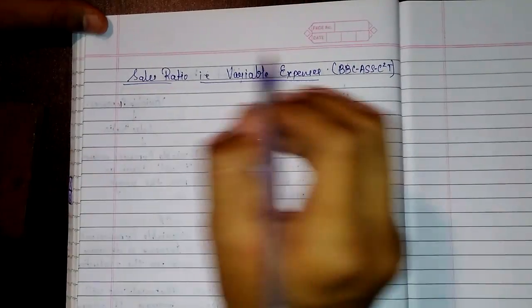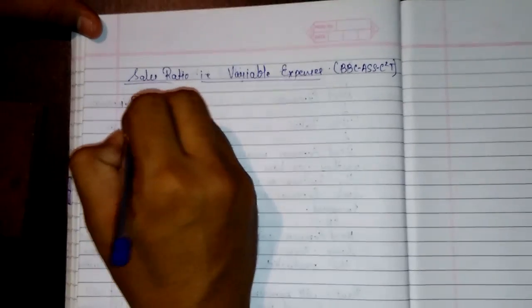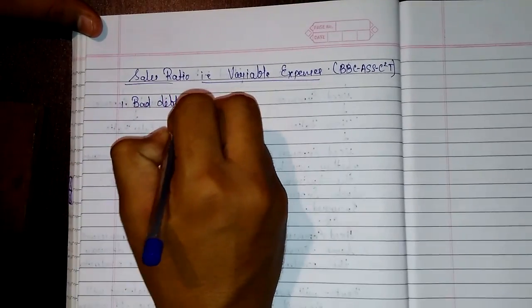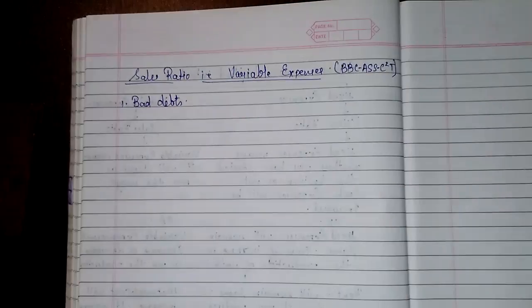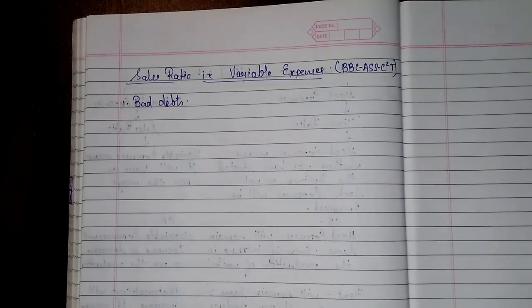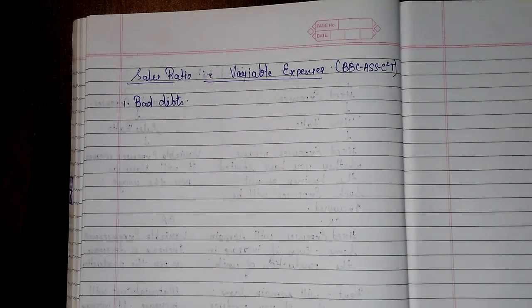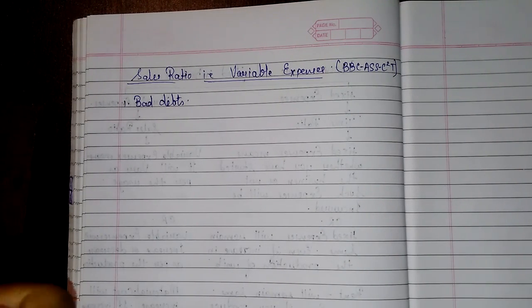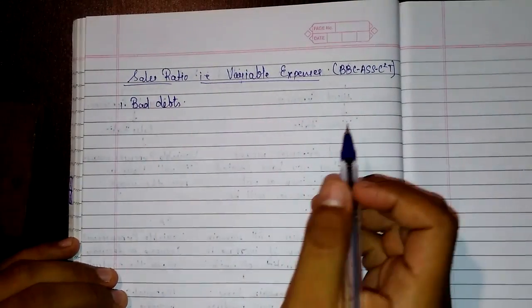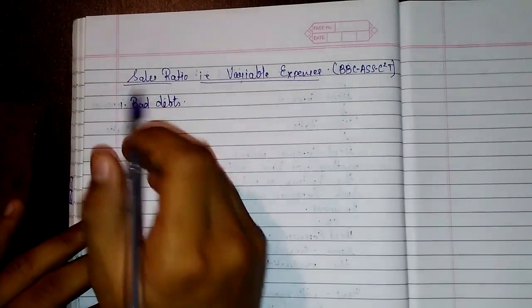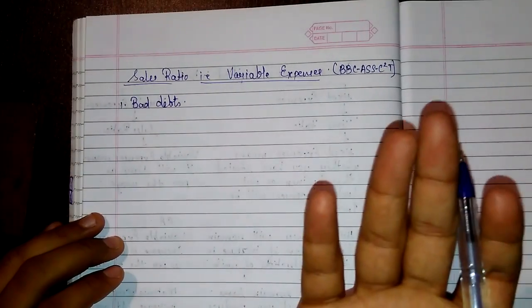The first B is for bad debts. Bad debts are variable expenses; they depend on the number of sales. When does bad debt happen? Bad debt happens when your debtor is not able to pay off his debt. That means you are unable to receive the money that was given to him as credit, and that amount becomes bad debt. It is variable.